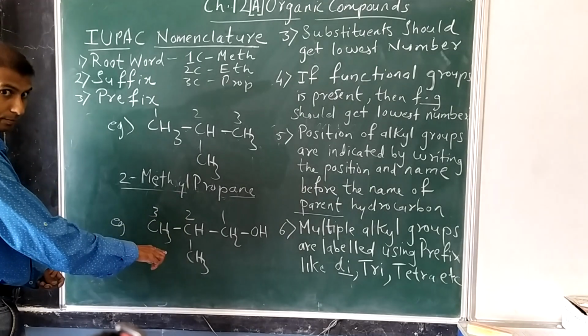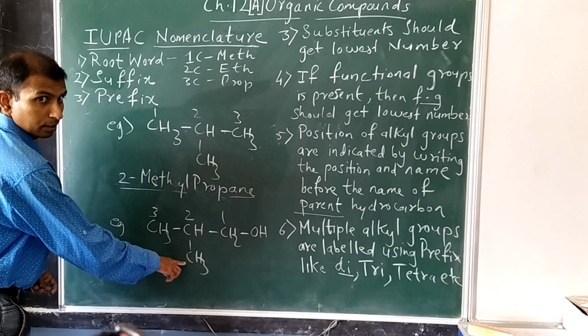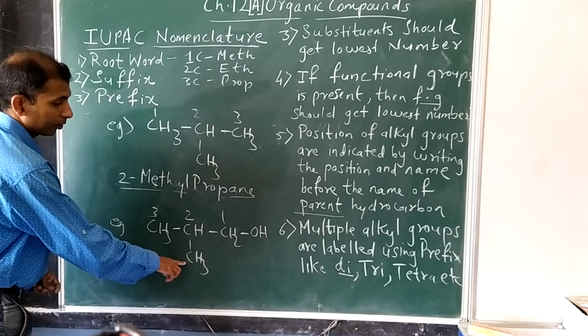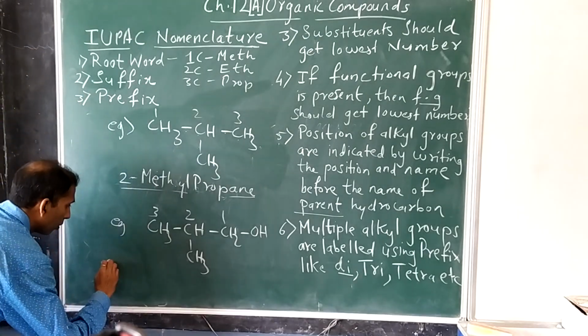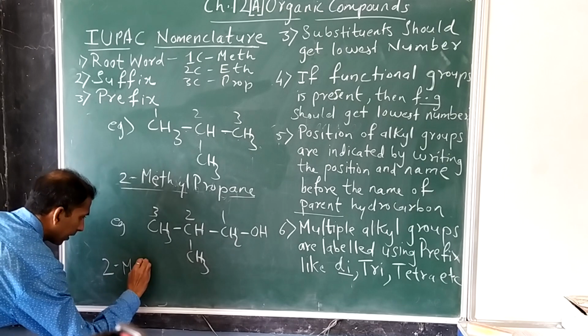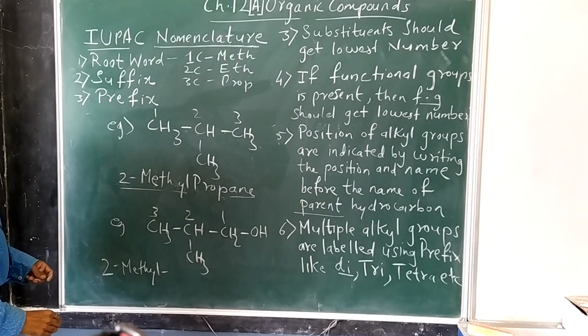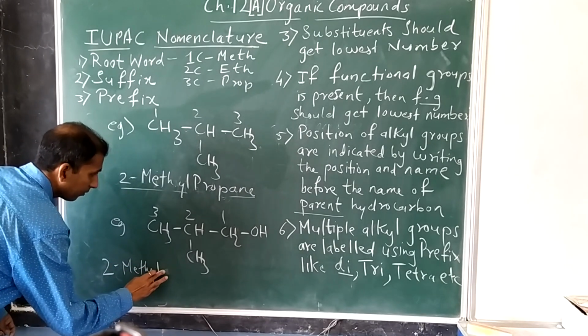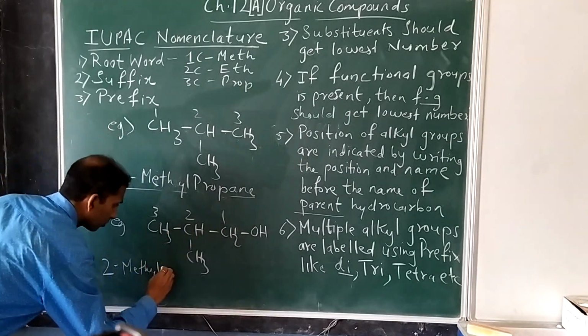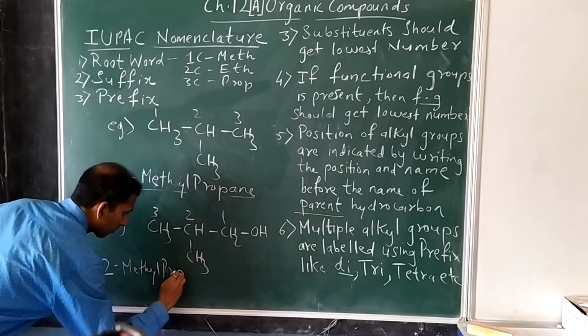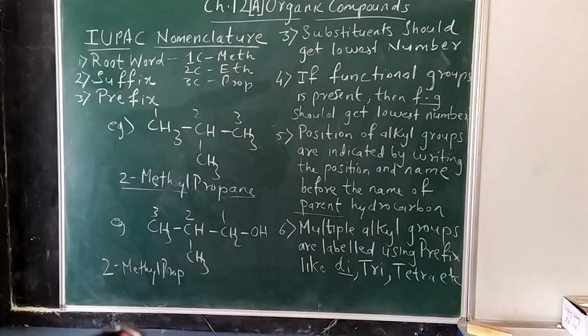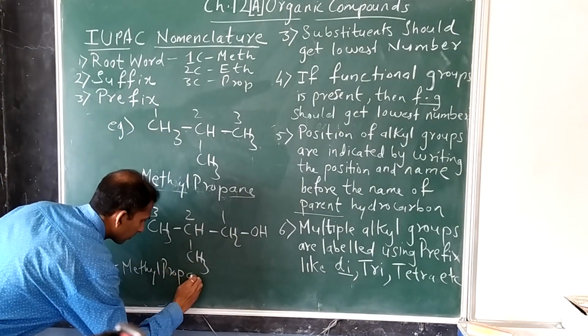First we give the position of the alkyl group along with its name. So 2-methyl. Then we have 1, 2, 3, so root word pro, ane,